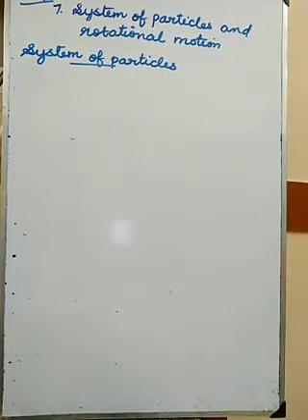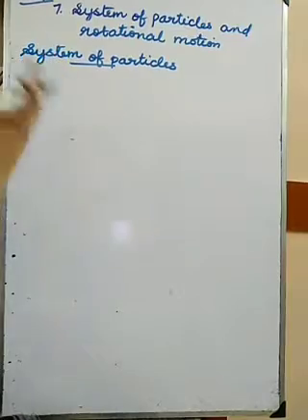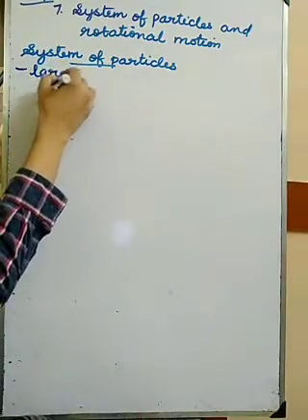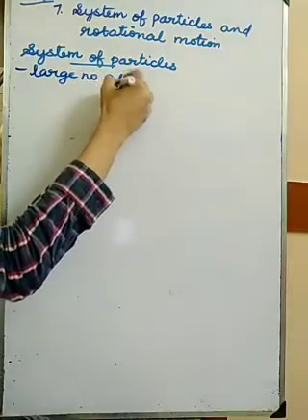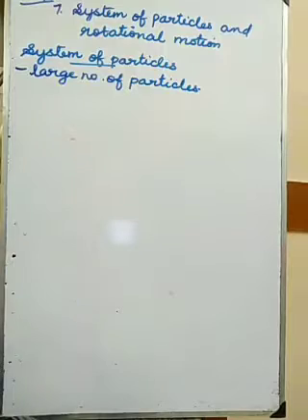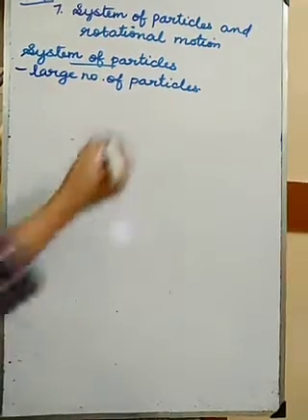System of particles means, system means many particles. System of particles means large number of particles. In 9th standard you would have studied matter is made up of small particles. Particles means what?